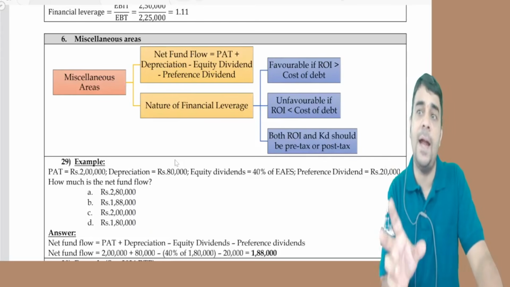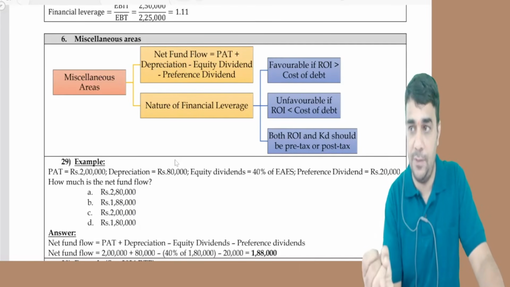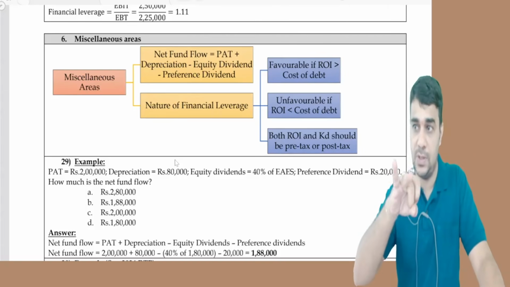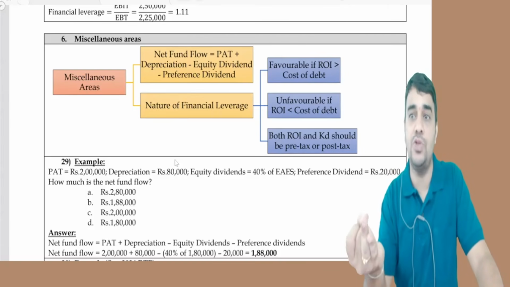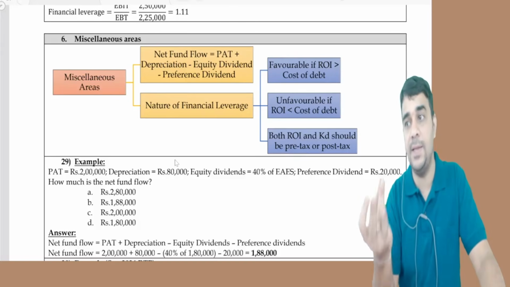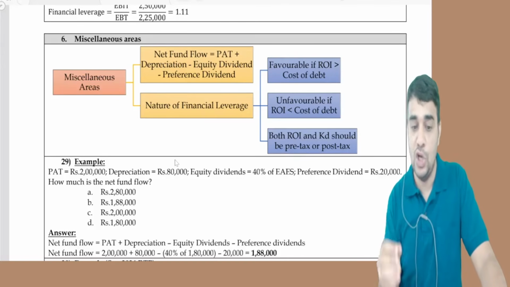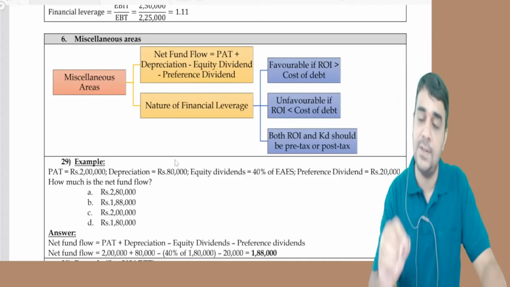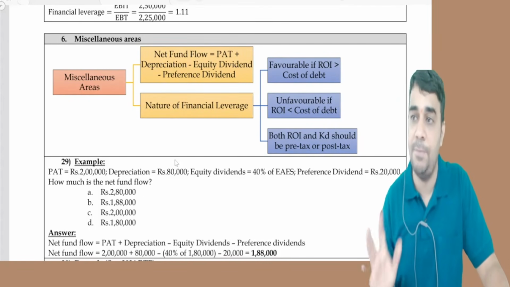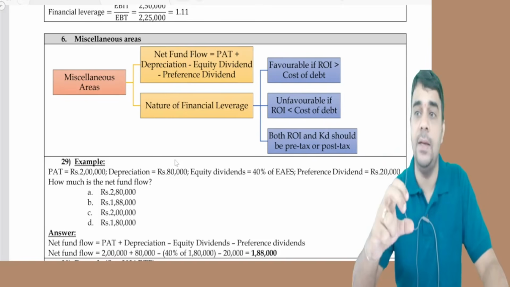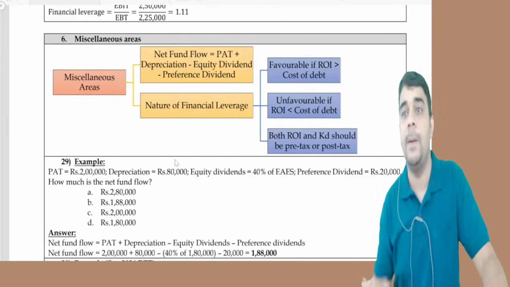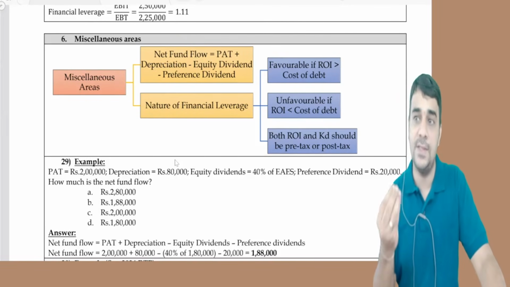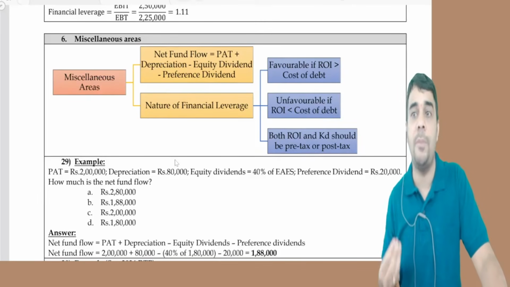I can use the PAT plus depreciation to pay preference dividend and equity dividend that is gone out of the business. After that, I may use it for buying some inventory, buying some fixed assets. That is the retained one. So net fund flow is equal to PAT plus depreciation minus the equity dividend minus the preference dividend. This money can now be used by the company for buying some fixed assets or some current assets.